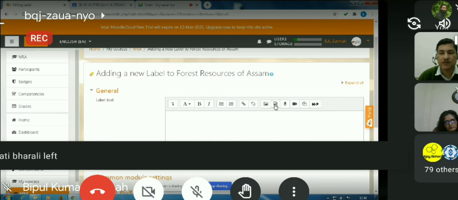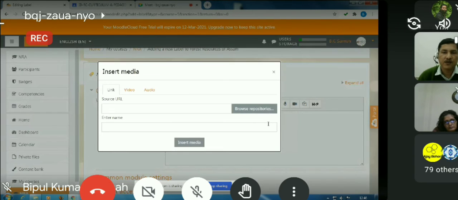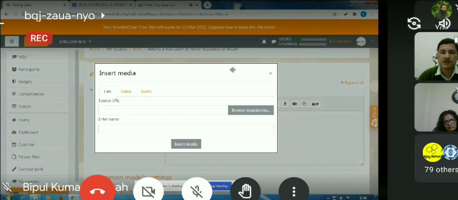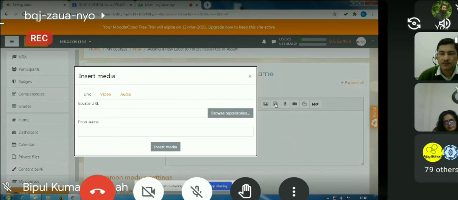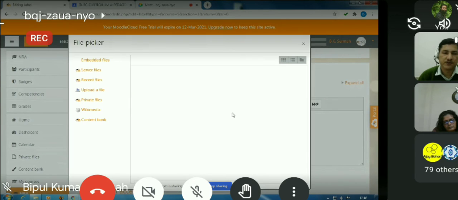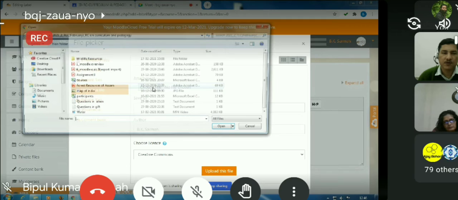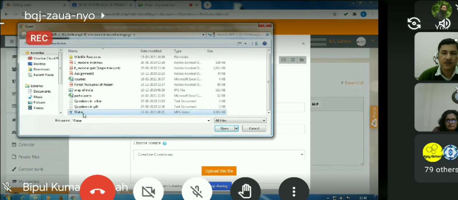So if I want to add a video in my Moodle course, then we click this camera icon, click video, and then browse repositories. Then we choose a file from the repositories. I have a video named water here.